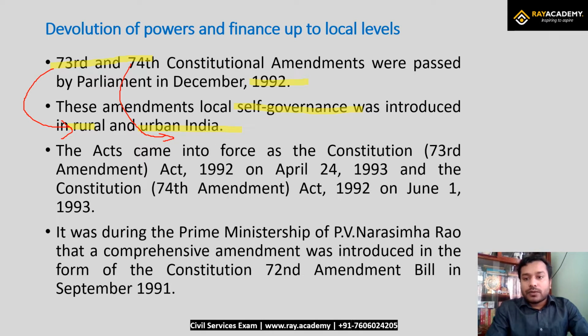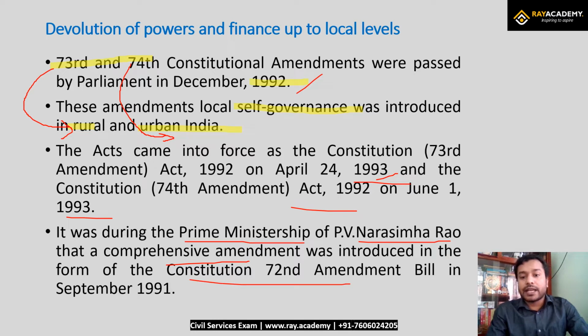The acts came into force constitutionally in 1993. Those dates are not very important; just remember that the 73rd and 74th Constitutional Amendment Acts were formally passed in Parliament in 1992 and came into effect as the rule of law from 1993. It was during the Prime Ministership of P.V. Narasimha Rao that the comprehensive amendment was introduced in the form of the Constitution 72nd Amendment Bill in September 1991.